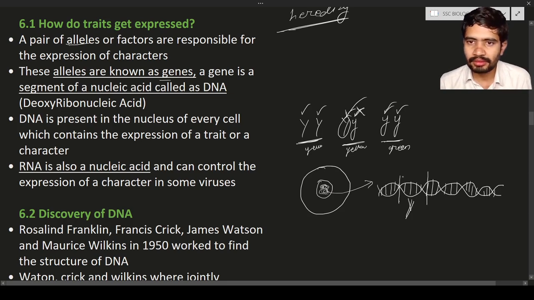So this is capital Y, from here to here.